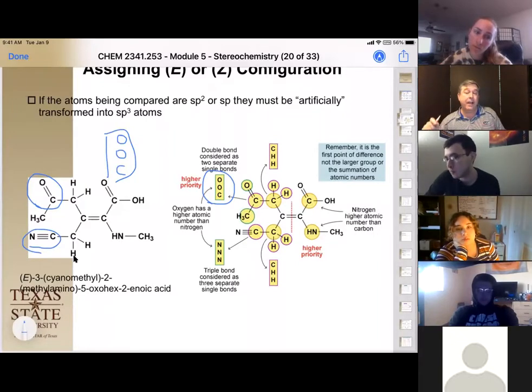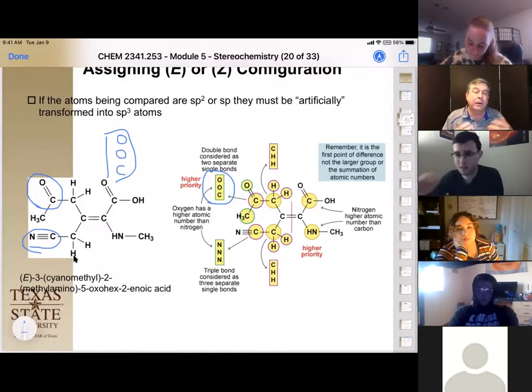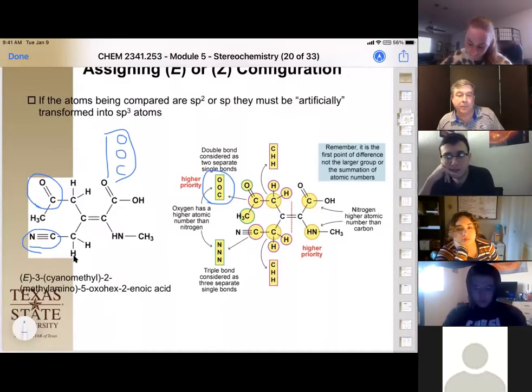Nitrogen is a higher atomic number, and therefore nitrogen is the higher priority. No, oxygen has the higher atomic number. That's right. Oxygen 8, nitrogen 7. So that's why even though there's only 2 of them there, they are ranked the higher priority, and therefore you get the higher number. So that's the third rule. When you have multiple bonds, you have to count each of those bonds toward your priority.